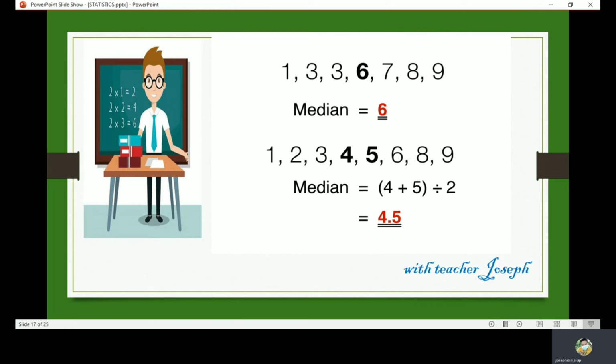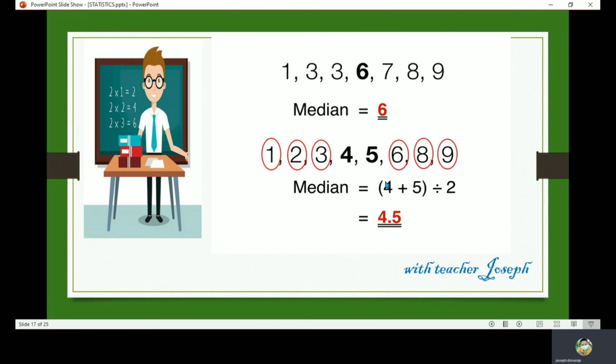Now the second one is 1, 2, 3, 4, 5, 6, 8, and 9. So here are the numbers for the second one. The first one is 1, and the first to the last is 9. The second is 2. Second to the last is 8. The third is 3, and 6 is third to the last. So as you can see, there are 2 middle numbers. Okay? So all you need to do is to add them and divide by 2 to get the median.